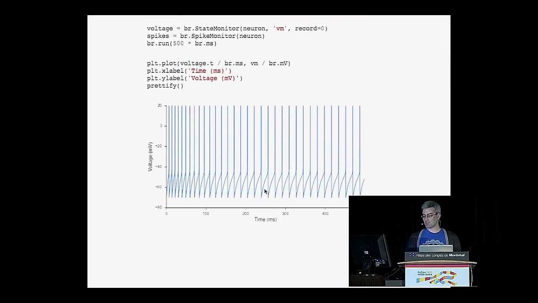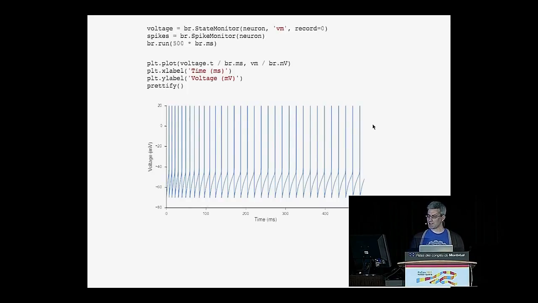So across this 500 millisecond time window, we have a bunch of spikes. It kind of seems to slow spiking after a while. That's interesting, I suppose. But to me, it's not the most interesting thing. Because like I said, this talk is about how to build a brain, but so far all I've shown you is how to simulate neurons. And to me, those two things are kind of qualitatively different.